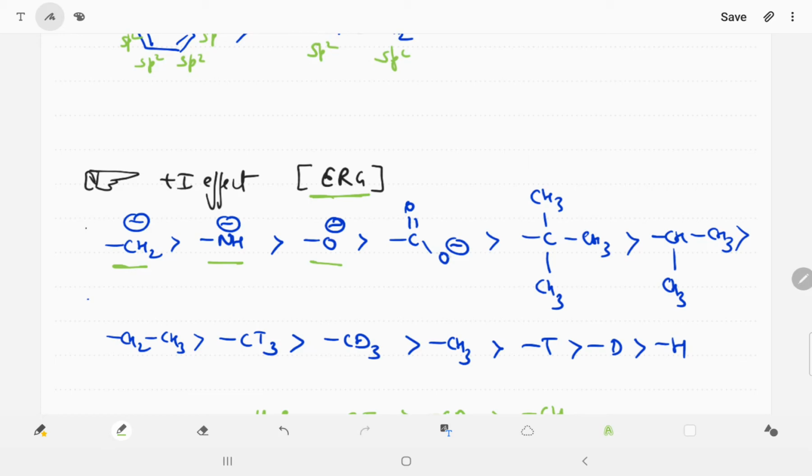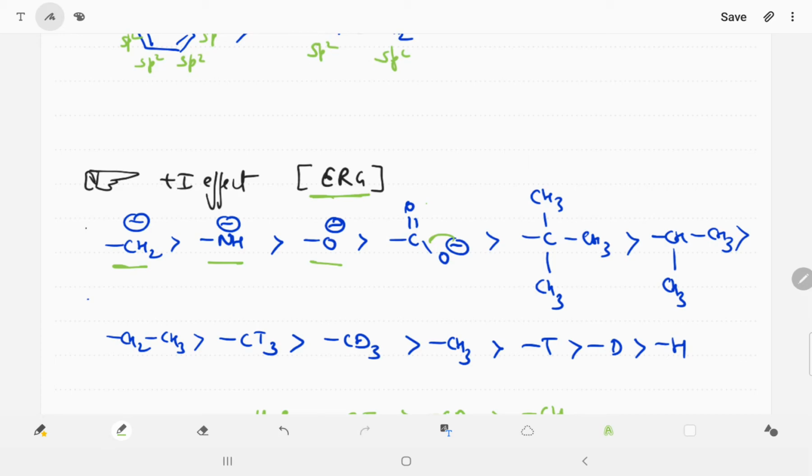Then COO negative. Why is COO negative after O negative? Because when it donates, they are in cross conjugation. Okay, they are in cross conjugation. So you have to remember it: O negative, then COO negative.